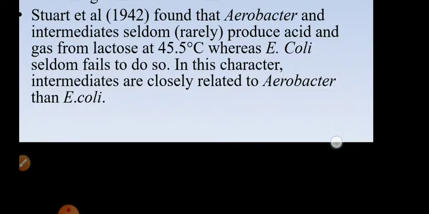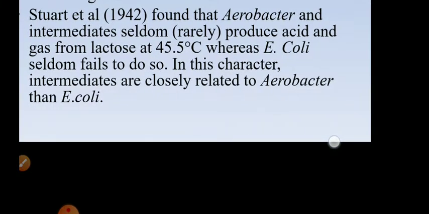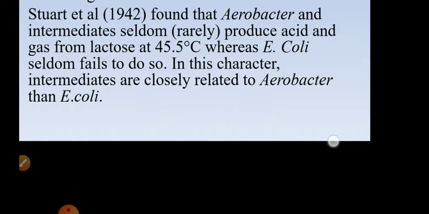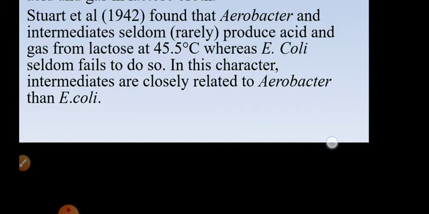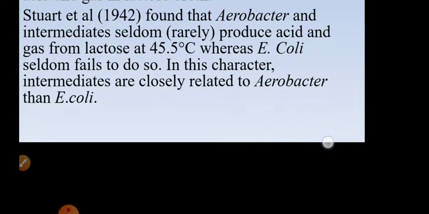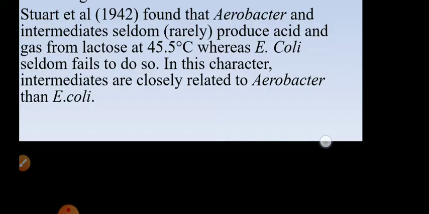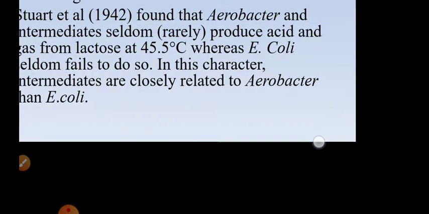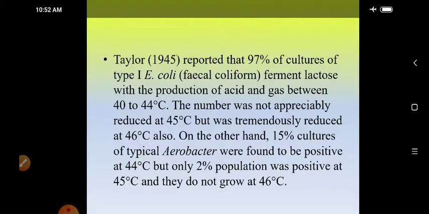Whereas E. coli rarely fails to do so. Meaning what? E. coli most of the time produces acid and gas at 45.5 degrees Celsius. Okay. Here intermediates closely resemble Aerobacter aerogenes, that is non-fecal coliform. See, it is Enterobacter aerogenes. It was earlier called Aerobacter aerogenes, right, which is a non-fecal coliform.